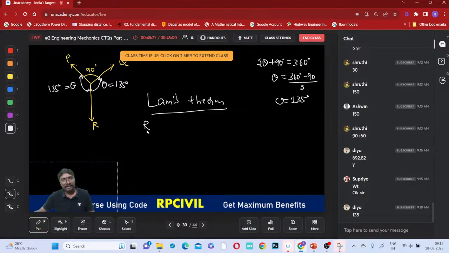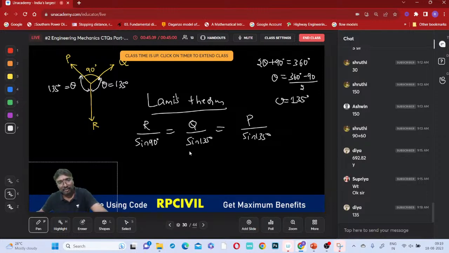R divided by its opposite angle, sine 90, equals Q divided by its opposite angle, sine 135, equals P divided by sine 135. Now tell me what R comes to be.